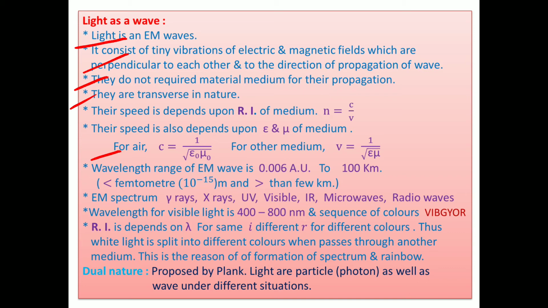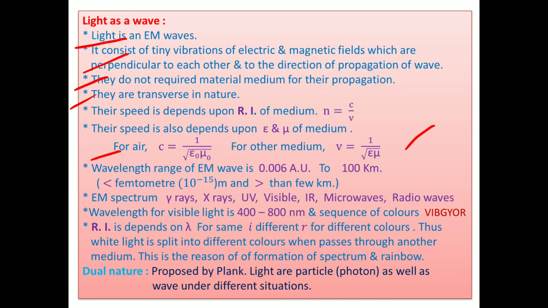Epsilon naught is 8.85 into 10 raised to minus 12. Mu naught is 4 pi into 10 raised to minus 7. If you put these values, then you get the velocity of light 3 into 10 raised to 8. From this, Maxwell boldly said that electromagnetic waves are light waves, or light is nothing but electromagnetic waves. He proved it from this relation.